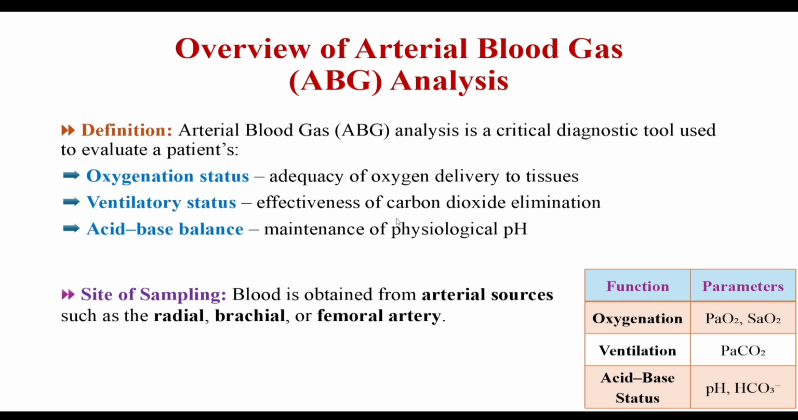An accurate ABG starts with the right sample. The radial artery is preferred. It's superficial, easy to access, and has dual blood supply confirmed by the Allen's test. In shock or poor perfusion, the brachial or femoral artery may be used, though with higher risk. Always choose a site that balances accuracy and safety.